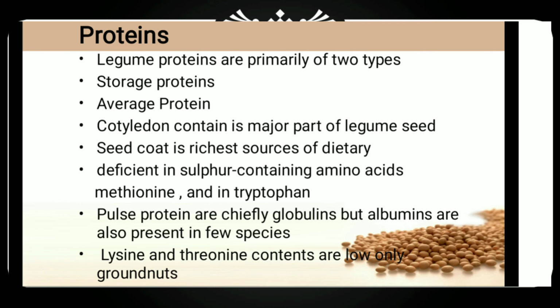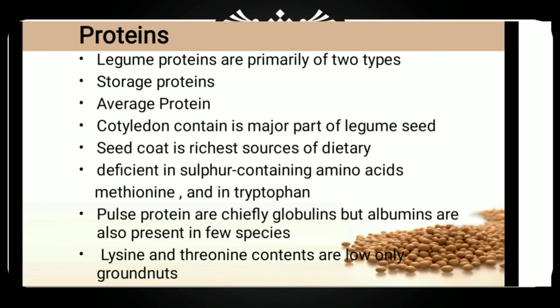The cotyledon is a major portion of legume seeds, and it contains about 93% of the methionine and tryptophan of the whole seed in soybean. As we discussed before, most legumes and pulses are deficient in sulfur-containing amino acids, methionine and tryptophan, except soybean, which contains a high percentage of methionine and tryptophan.